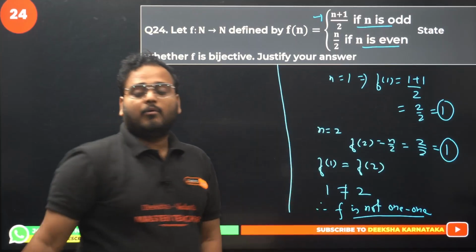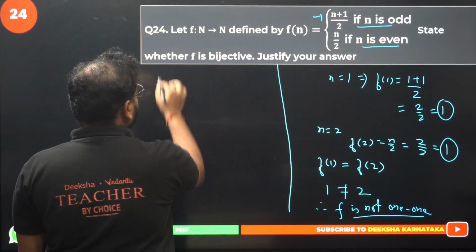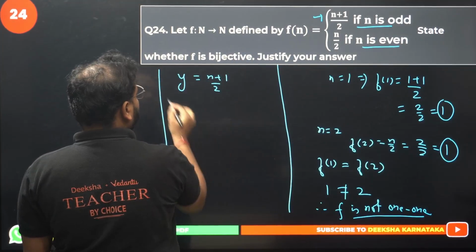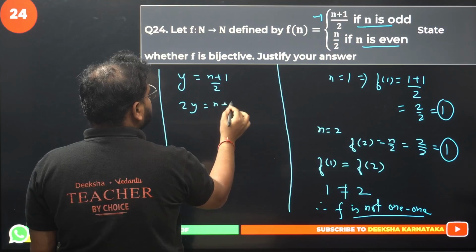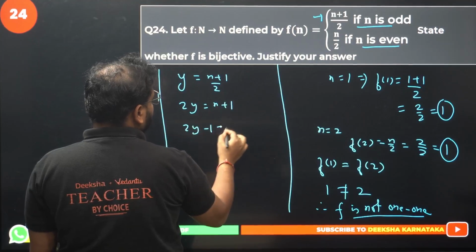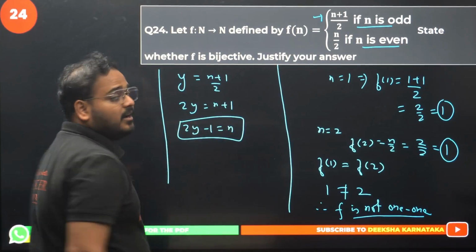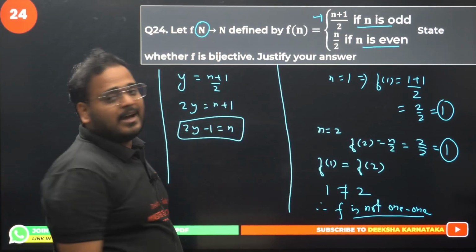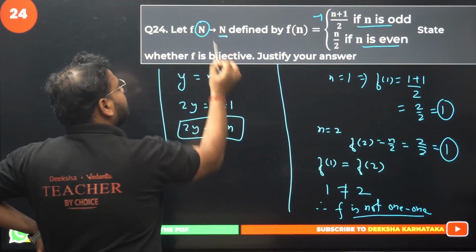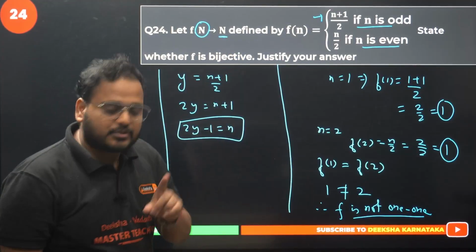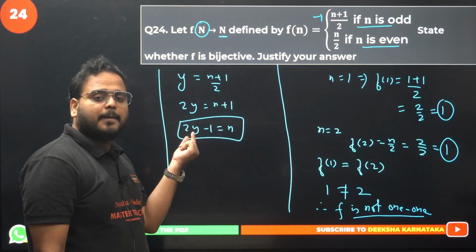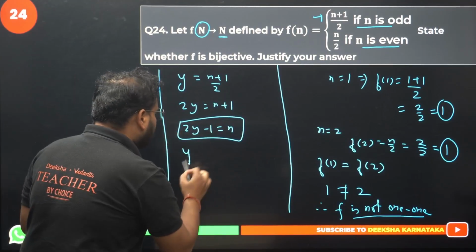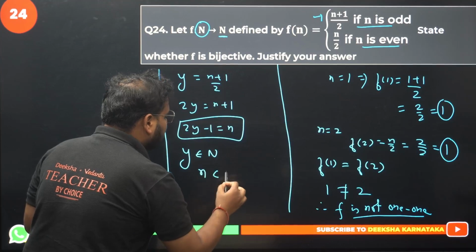Clear. What about onto? Same thing we'll do for both the approaches, both the definitions. Take y equals to (n plus 1) by 2, bring them this side. 2y equals to n plus 1, 2y minus 1 equals to n. What we're doing over here? We're finding the range. Your y value is any natural number. Put y as a natural number: twice of 16, 32, minus 1, 31. So for any y belonging to natural numbers, your n is also coming as a natural number.